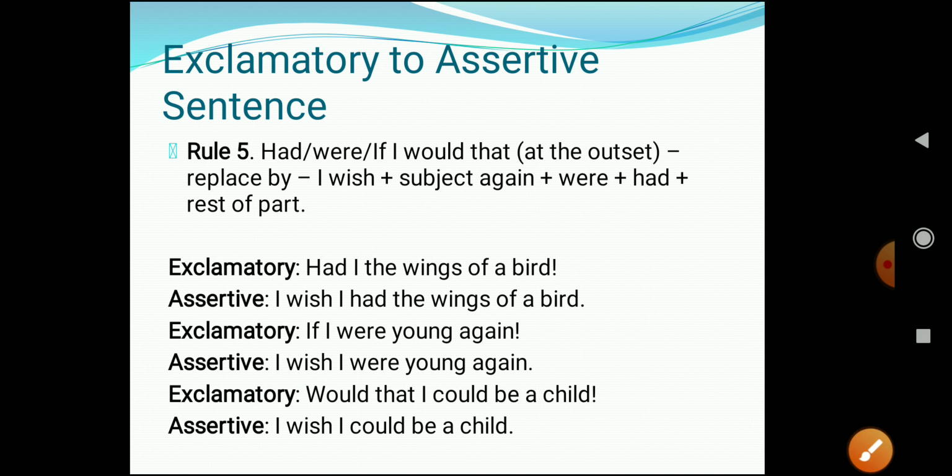Next sentence: Would that I could be a child. So it will become what? I wish I could be a child. Okay, I hope this is clear to everyone.